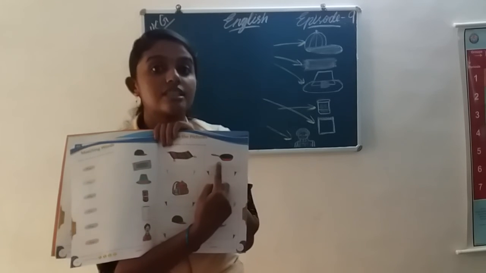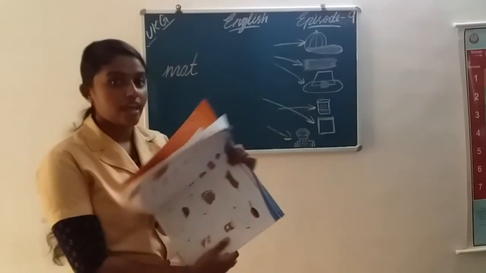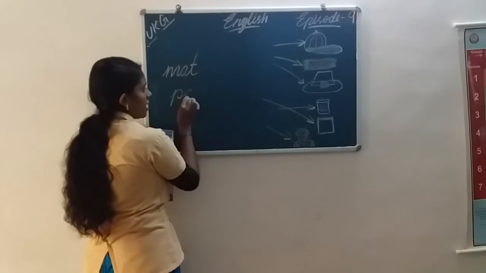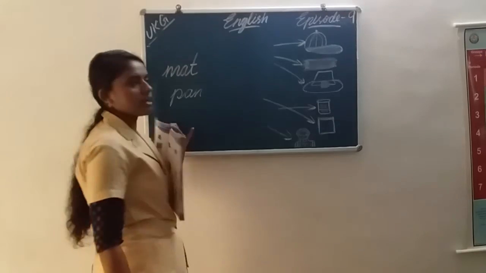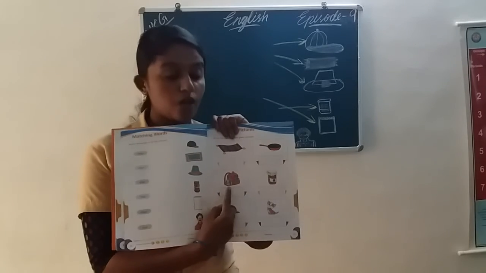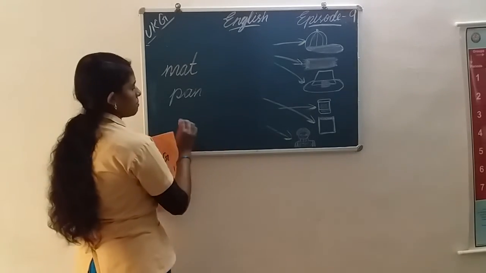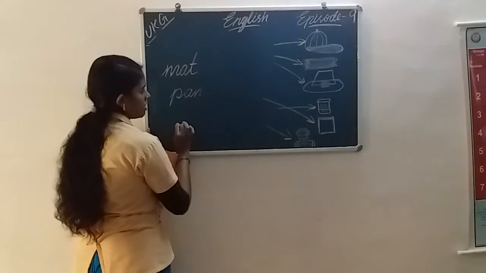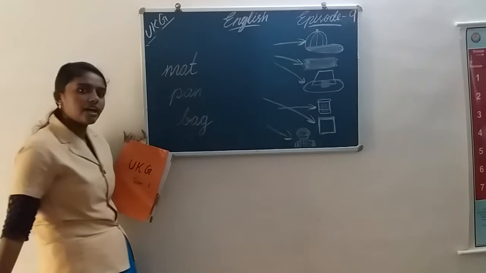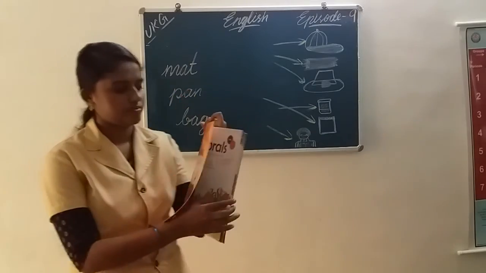What is this? This is a pan. What is that? Pan. What is the spelling? P A N. Pan. What is that? P A N. Pan. Okay. Then the third picture is, what is that? Bag. How should we write bag? B, A, G. Bag. What is this? B A G. Bag. Okay.